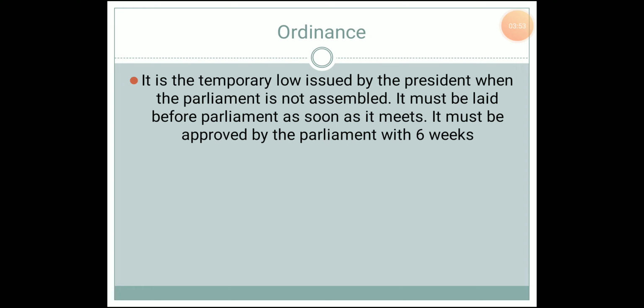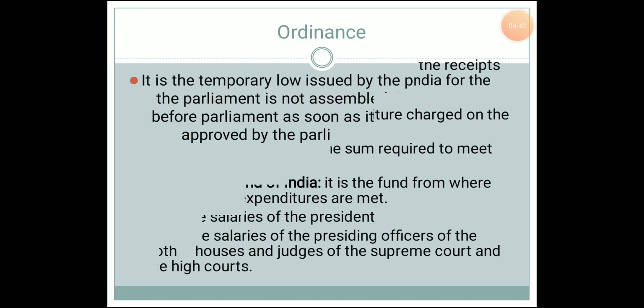But as soon as the house is assembled, such a matter has to be discussed and a decision made on it. Still, the ordinance remains a temporary law, and the power to issue the ordinance goes to the president.